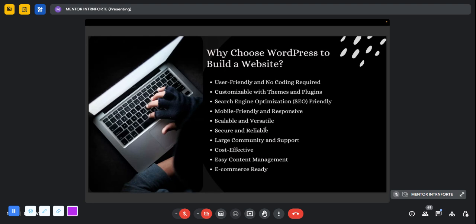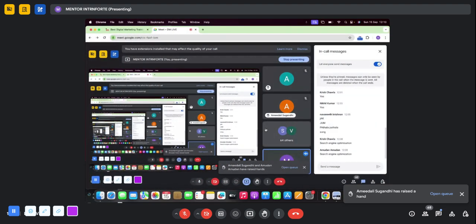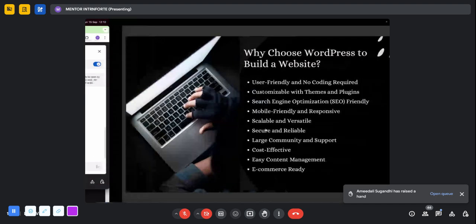It is scalable and versatile, so you can always make modifications. You can take backups, and you can use the same backup for a different website. There are a lot of options available for you.